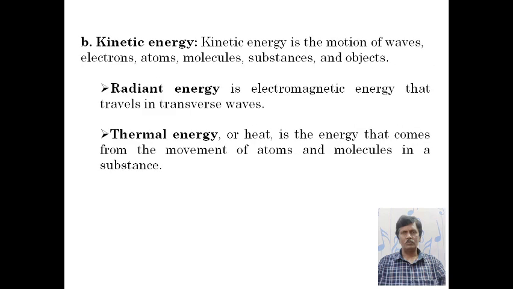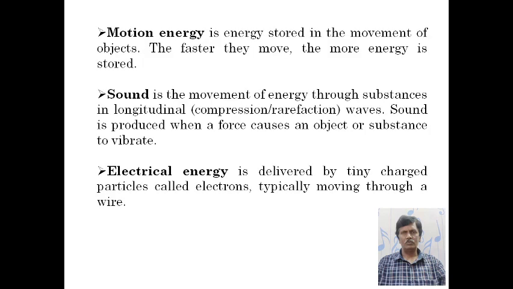Next, the second category of energy is kinetic energy. Kinetic energy is the motion of waves, electrons, atoms, molecules, substances, and objects. First one is radiant energy. Radiant energy is electronic or electromagnetic energy that travels in transverse waves. Thermal energy or heat energy is the energy that comes from the movement of atoms and molecules in a substance.